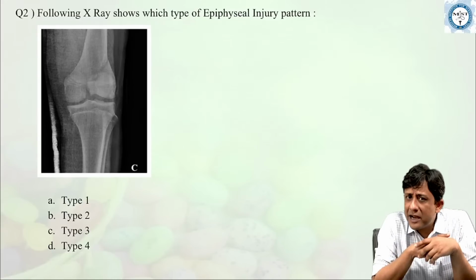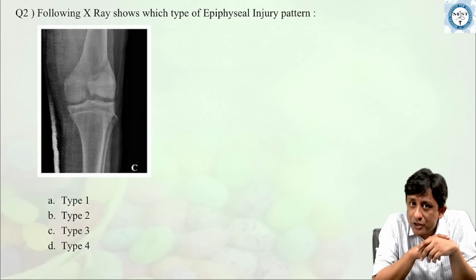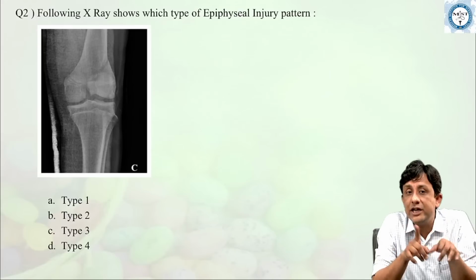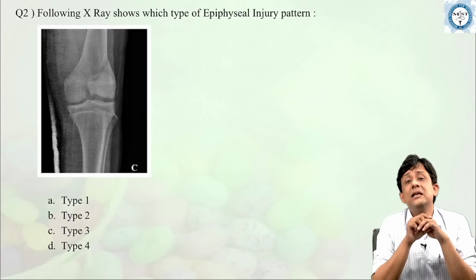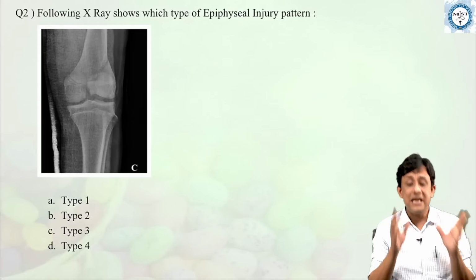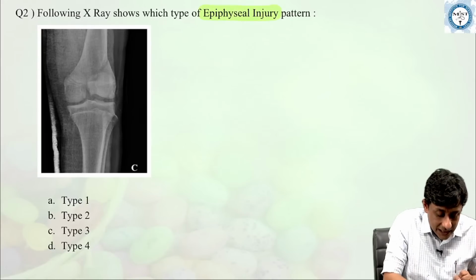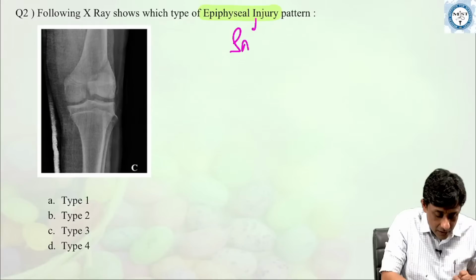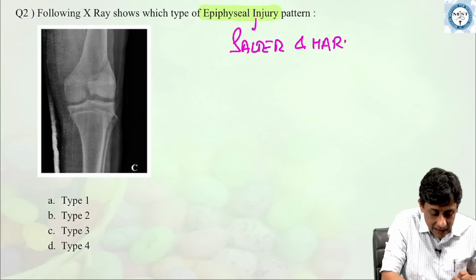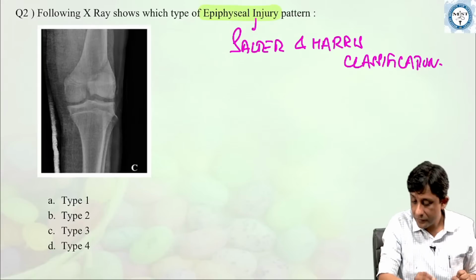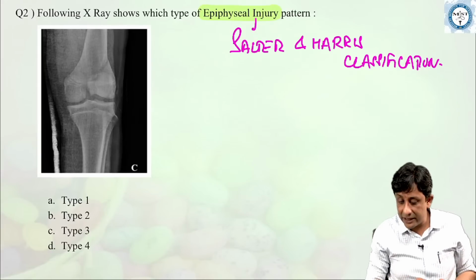When I talk about epiphyseal injuries, I talk about an immature skeleton, and a traumatic injury to an immature skeleton near the growth plate or the physis is classified by the Salter and Harris classification. Okay, so we've got a lot of answers here.